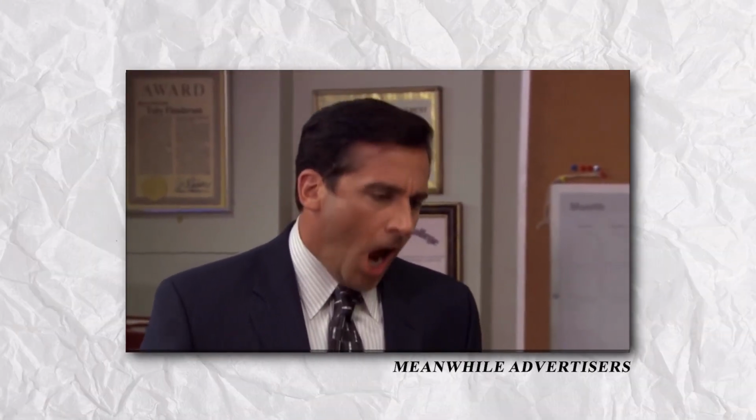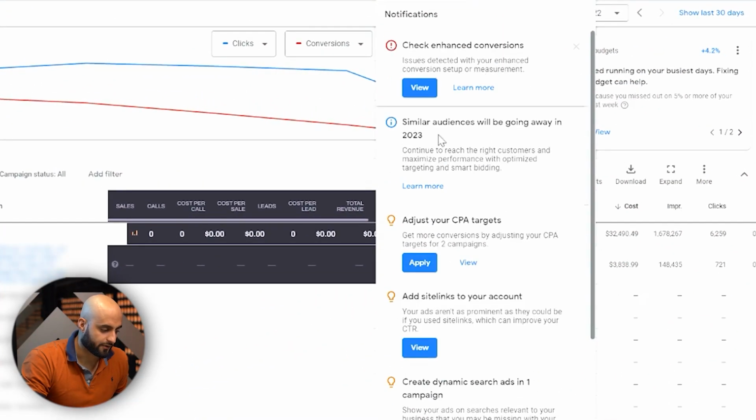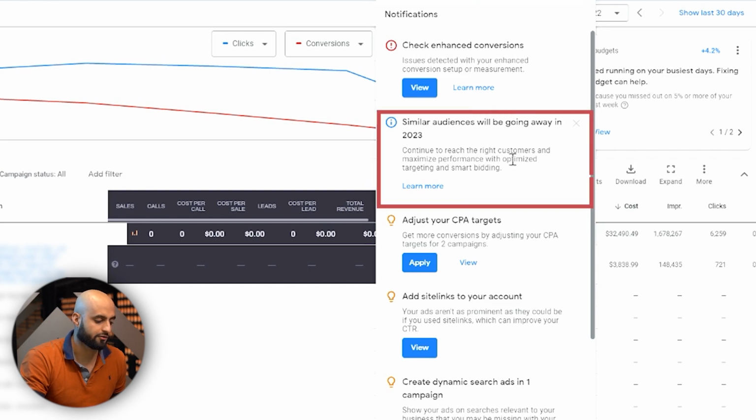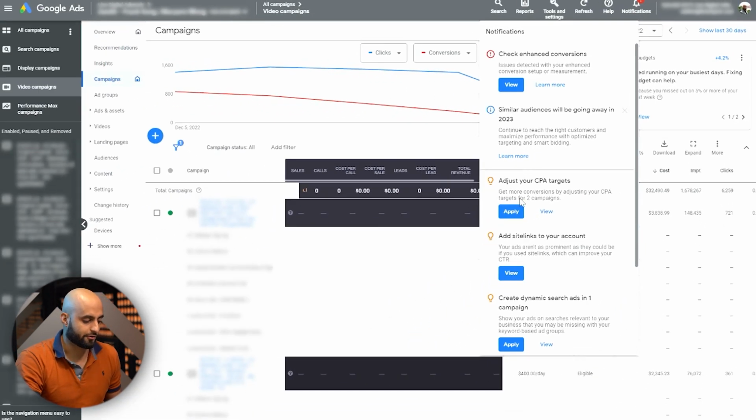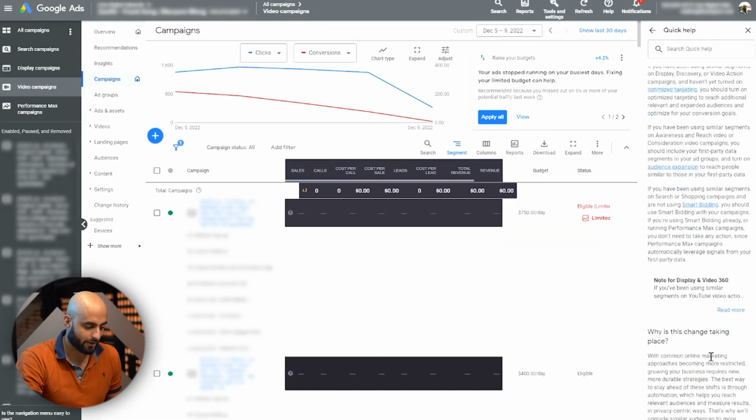No, God, please, no! Now, Google had rolled out this notice in the last couple of months. You'll see in the notifications tab, this is fairly recent on this particular account, and it says similar audiences will be going away in 2023. So again, the ideal thing for you to do is to hit learn more. Okay, so we're gonna be talking about this change.